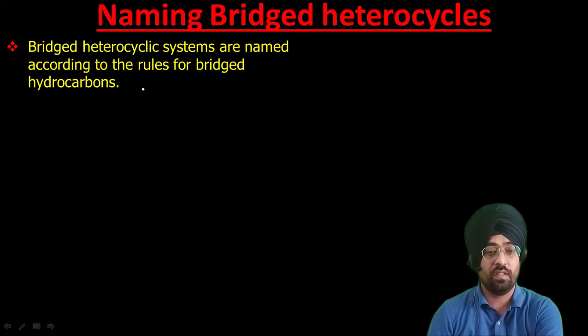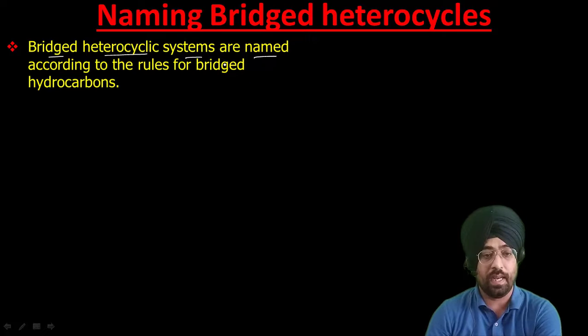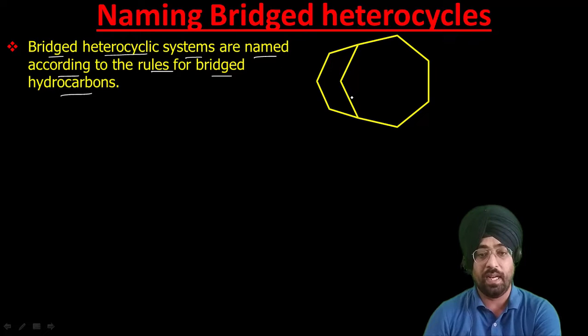So the first rule is simple. The bridged heterocyclic systems are named according to the rules for bridged hydrocarbons. That means this is a typical bridged hydrocarbon. It is a carbocyclic compound. It does not contain any heteroatom, so we call it a bridged hydrocarbon.